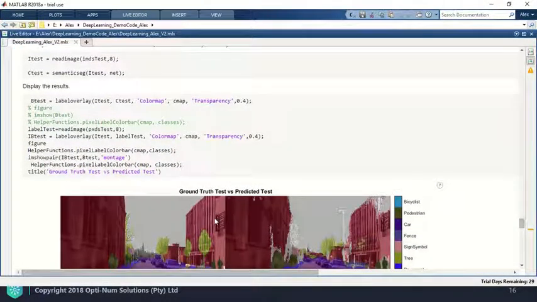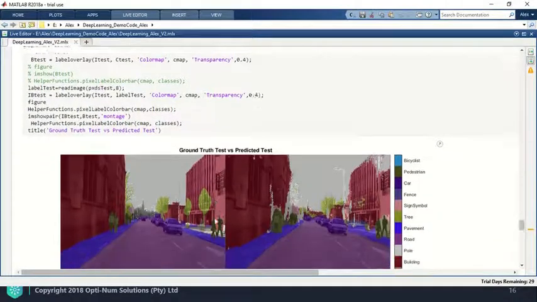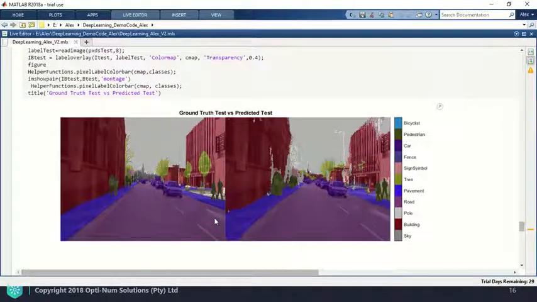We can now look at the results of using our trained model. As you can see here, this image on the left is one that has been labeled by hand, and the one on the right has been labeled by the model. It's obviously not as clearly defined as the one labeled by hand. For example, we can't differentiate between individuals, we kind of just see them as a blob. However, for the context of automated driving, a car would definitely be able to recognize that these are people and it shouldn't drive there.